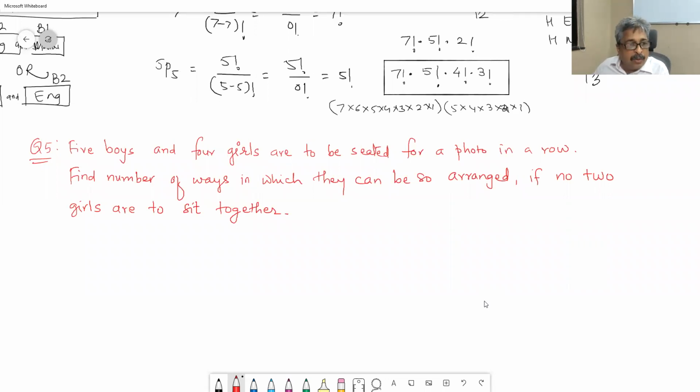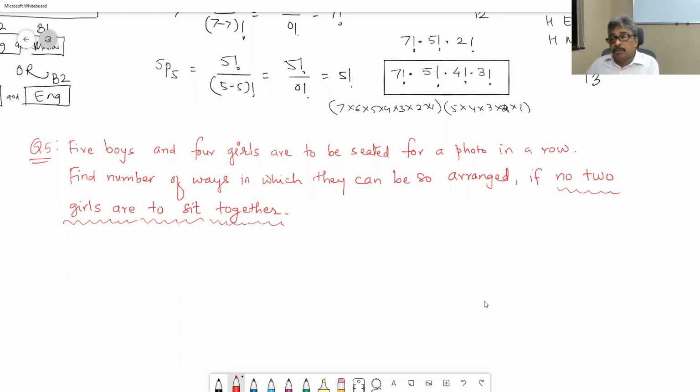Sir, we were to solve question number 5 of lecture number 1. Now there are 5 boys and 4 girls. Of course, all of them are distinct, so that is assumed. They are supposed to be arranged to take a photograph in a row so that no two girls are sitting together.